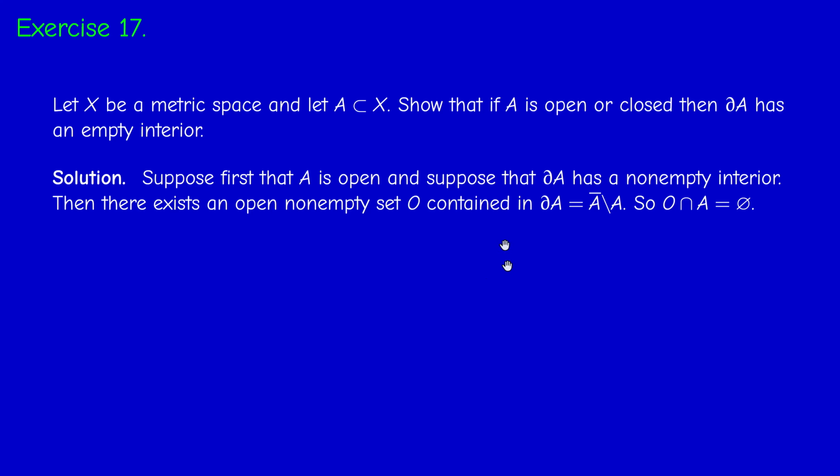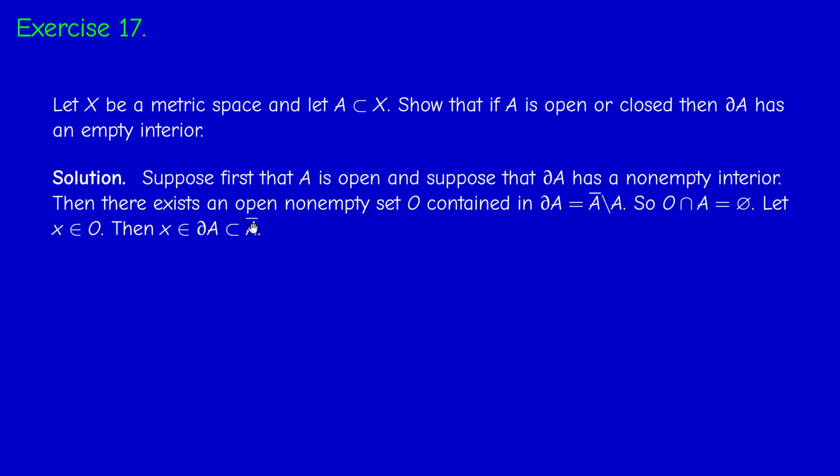Okay, so O is contained in the complement of A, so O doesn't meet A, right? Because O is contained in this set. Now therefore if X is in O, then X is not in A. Therefore, if X is in O, and O is contained in the boundary, then X is in the boundary.